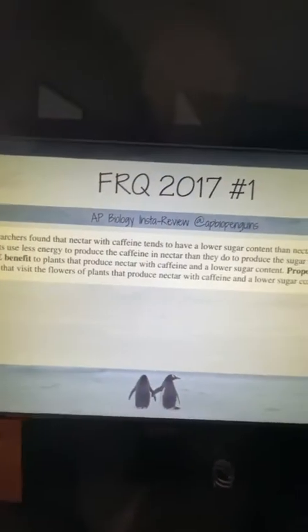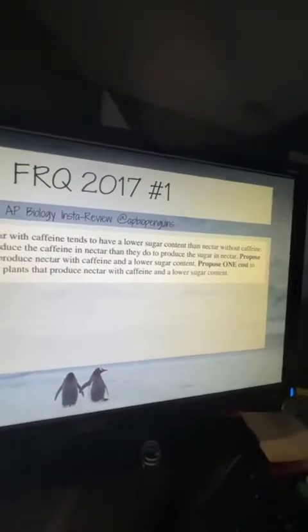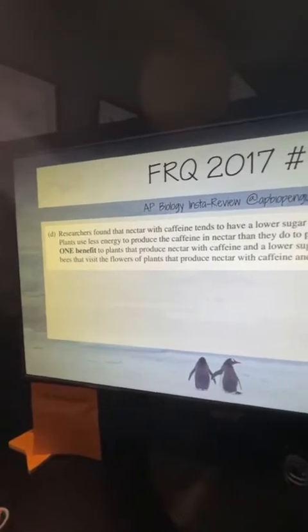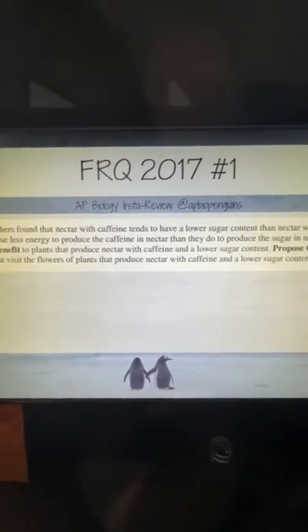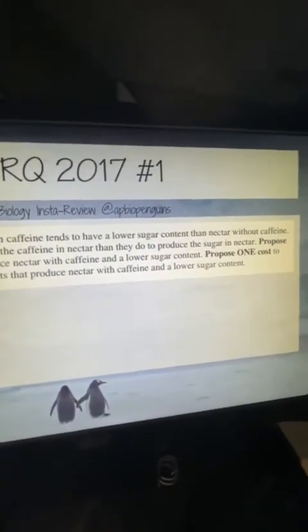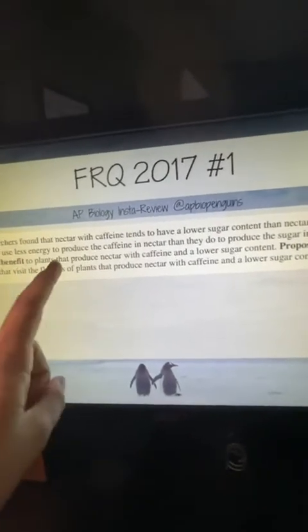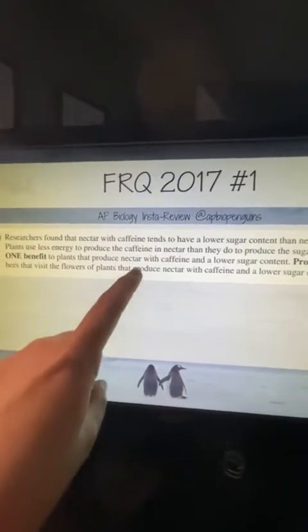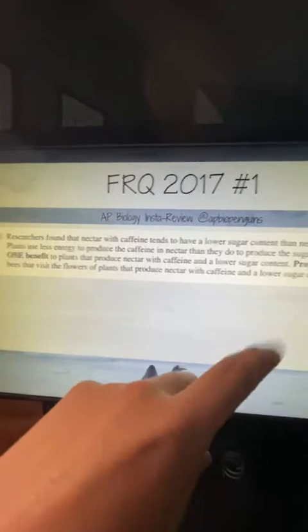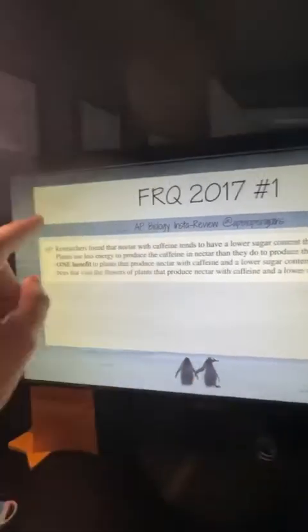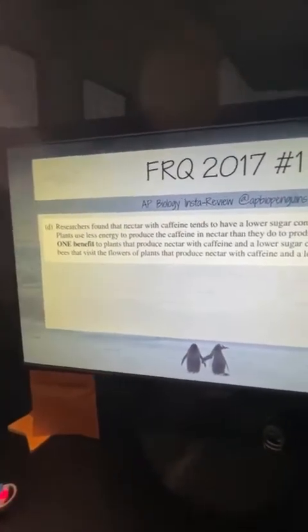This is a longer response, so I'm sorry it's taking me so long to explain this. I'm just trying to make sure we have as much information as we possibly can, right? Researchers found that the nectar with caffeine tends to have a lower sugar content than nectar without caffeine. Plants use less energy to produce caffeine in nectar than they do to provide the sugar in nectar. Propose one benefit to the plants that produce nectar with caffeine and a lower sugar content, and propose one cost to the bees that visit the flowers that produce nectar with lower sugar content.